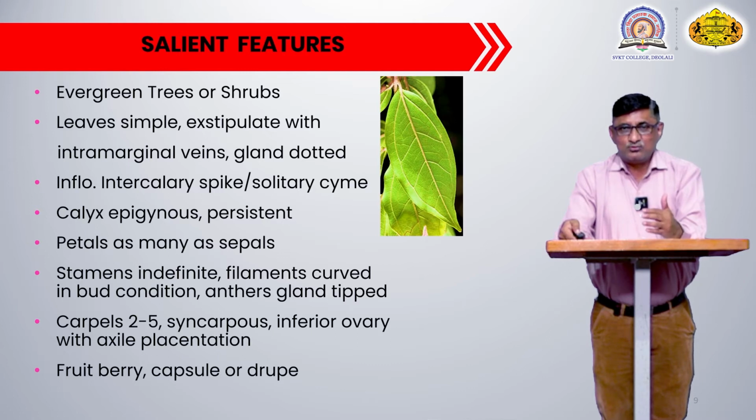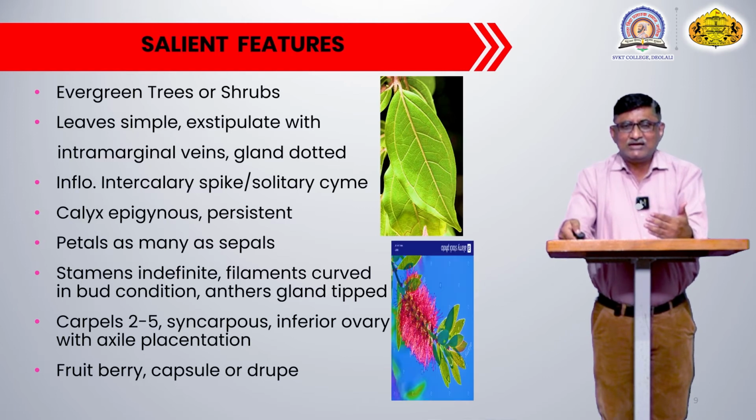This kind of formation of veins along the side of the leaf margin is recognized as intramarginal veins, and there are also a number of glands inserted on the leaf surfaces, and they are aromatic in nature.